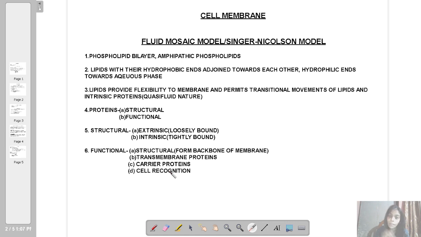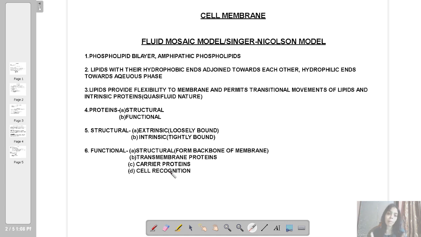RBCs having a particular type of antigen on their surface, on their membrane, will recognize the corresponding antibody in the plasma. How is it possible? Because of these glycoproteins. So, since the fluid mosaic model could provide so much information about the structure and function of the cell membrane, this one was the most accepted model.